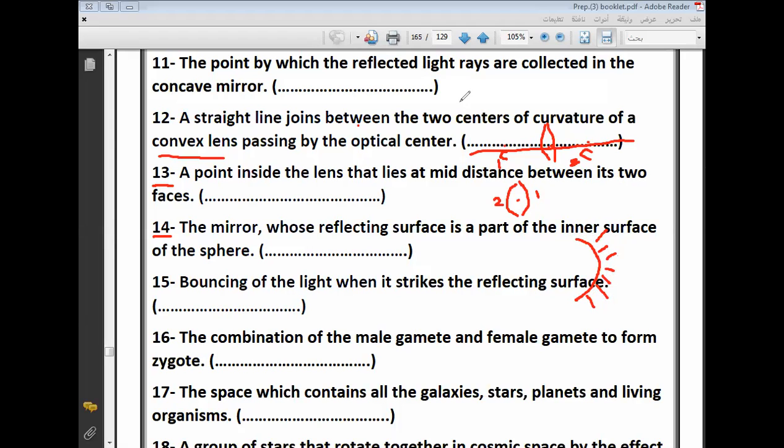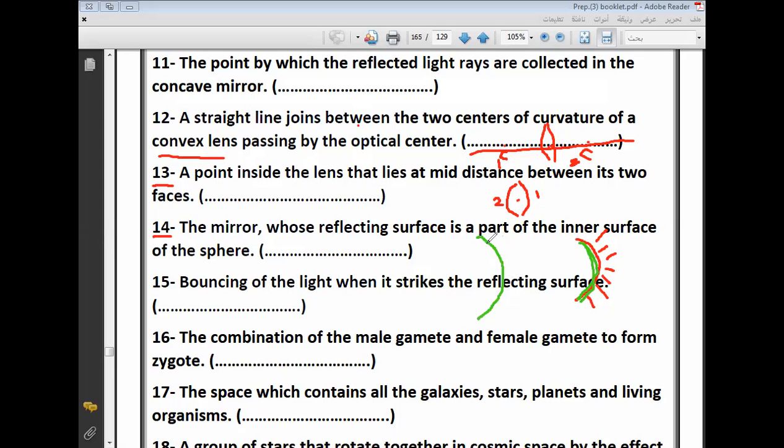The inner part. I will draw it in green color. Can you see it? This is the inner part of a sphere. This type of mirror is called concave. This is concave, the inner part of a sphere. This is a convex. Can you see?